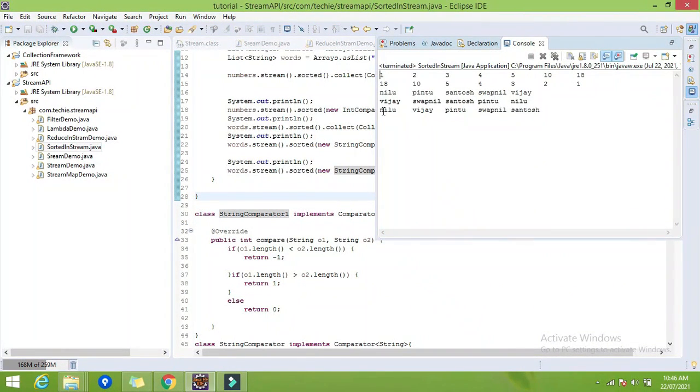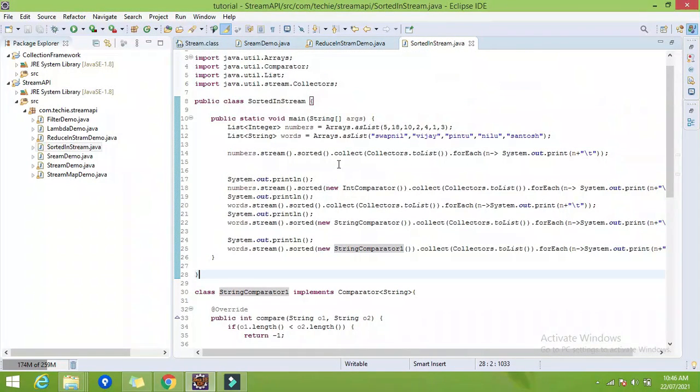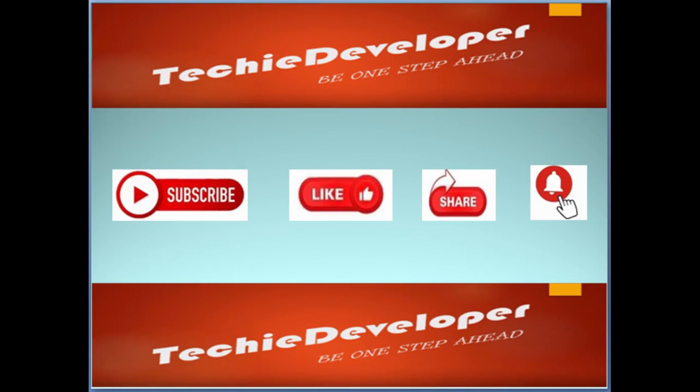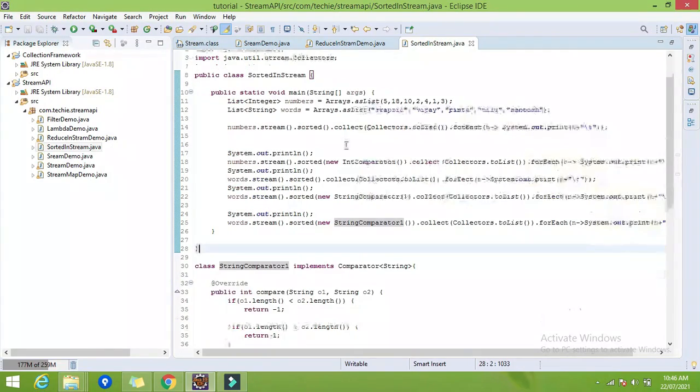So here you can find lengths 4, 5, 5, 7, 7. That is, we have sorted according to the length of the string. Hope you guys are clear with this now. I tried many of the scenarios which an interviewer can ask. So hope this video will help you.